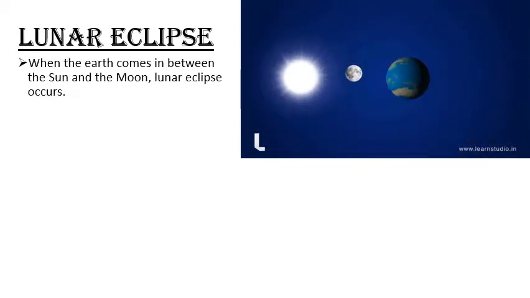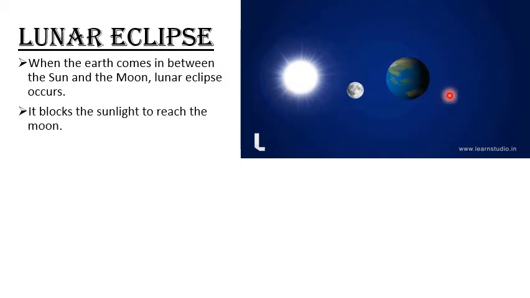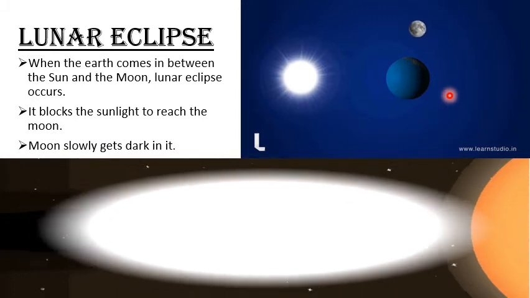The second type of the eclipses is lunar eclipse. The points for lunar eclipse are: when the earth comes in between the sun and the moon, lunar eclipse happens. Now here you can observe how the moon is orbiting around the earth, but lunar eclipse happens when earth comes in between the sun and the moon. It blocks the sunlight to reach the moon, and this is why the moon slowly gets dark.